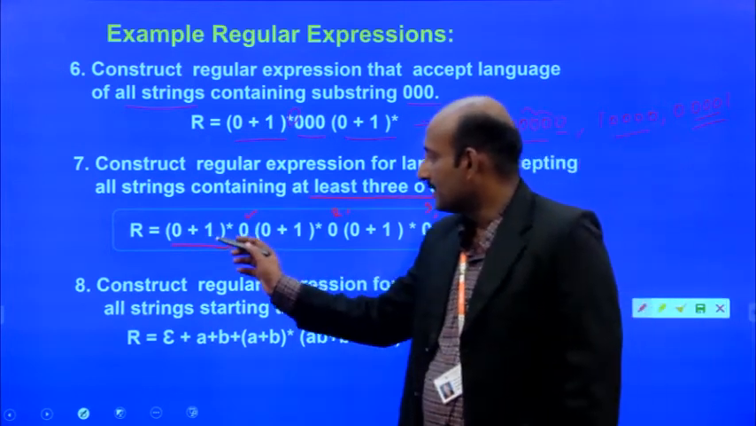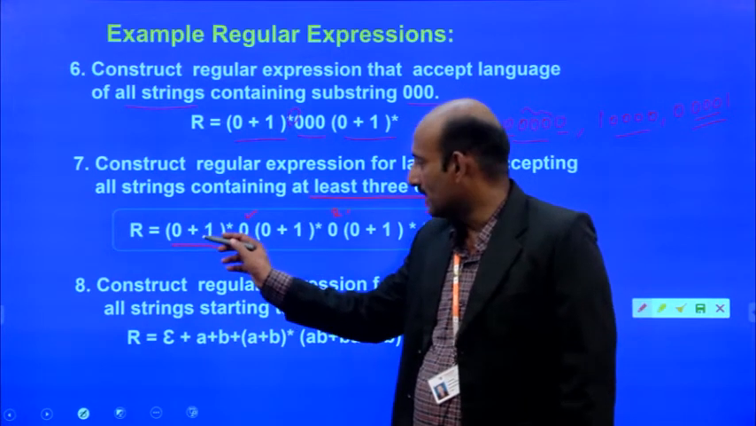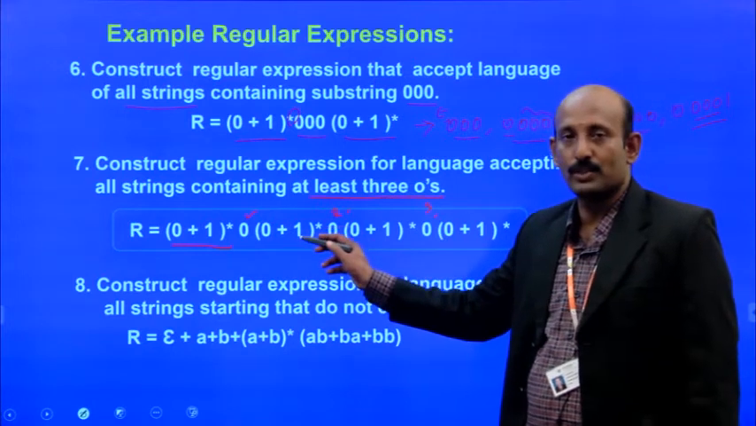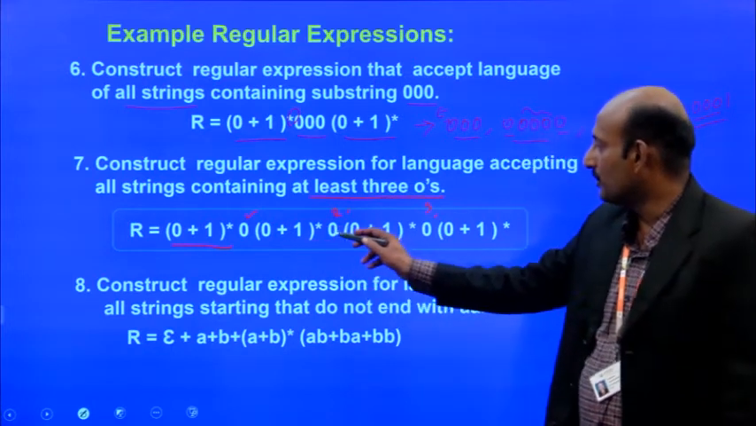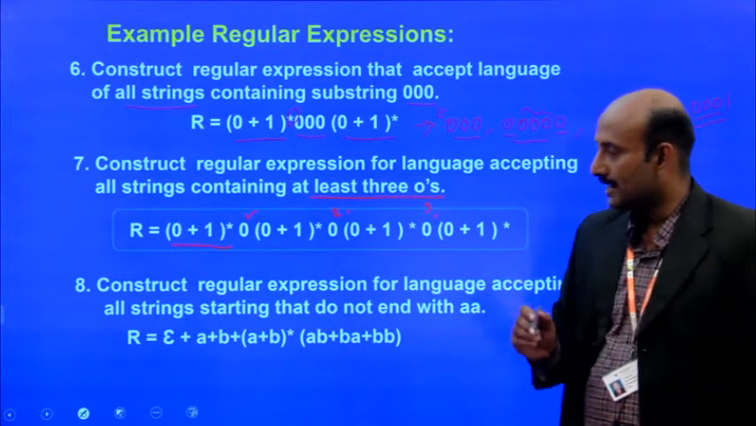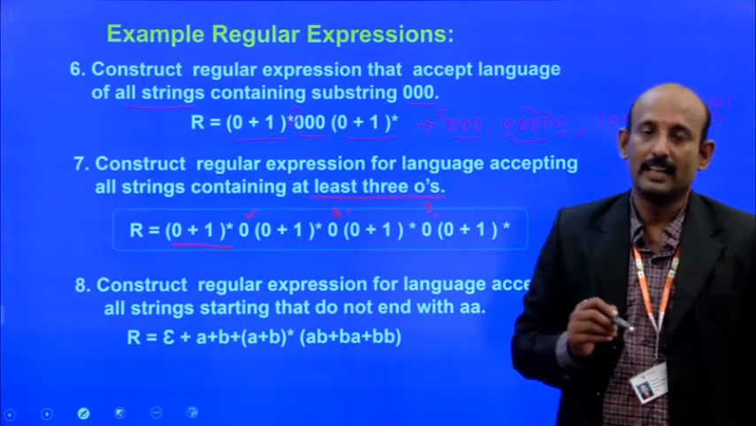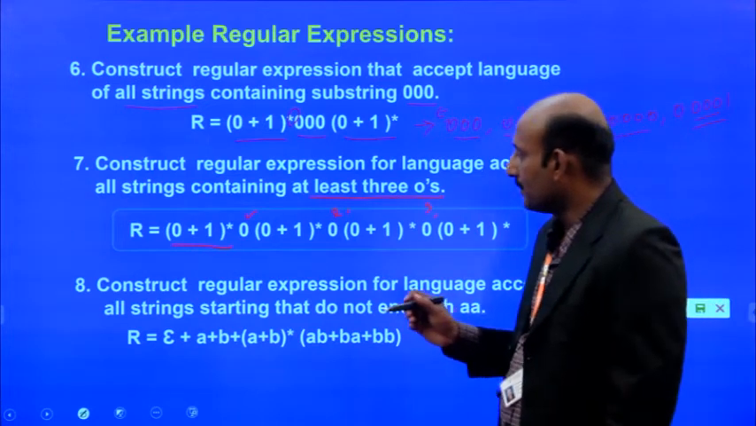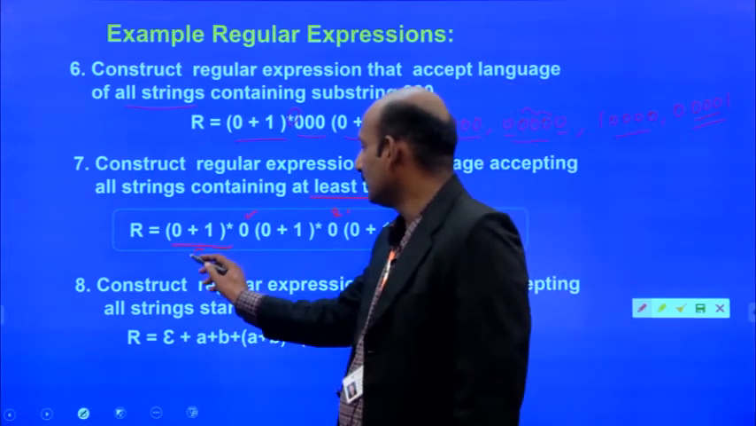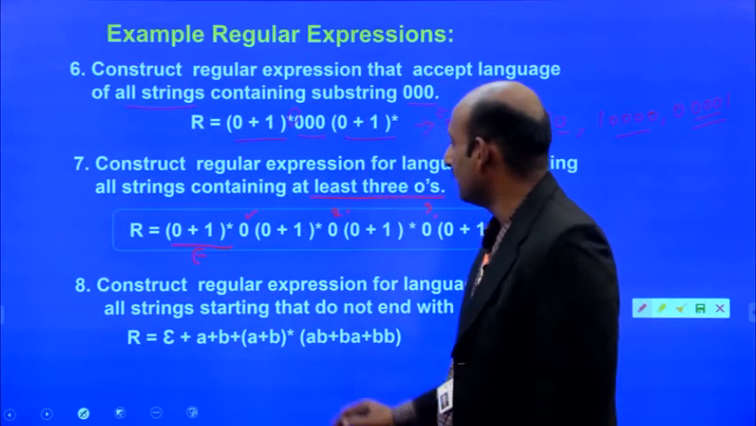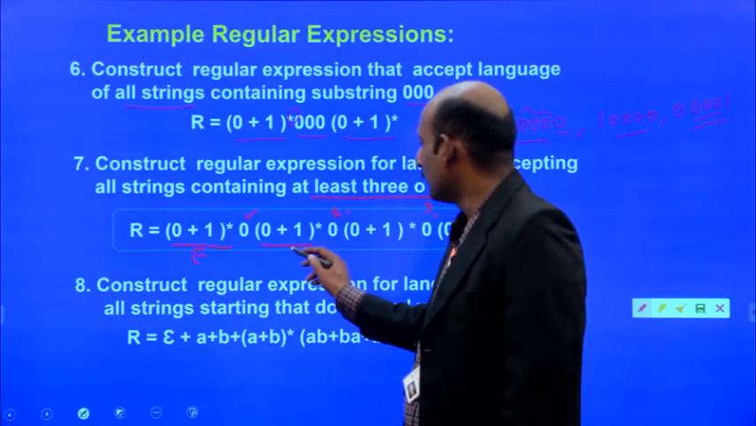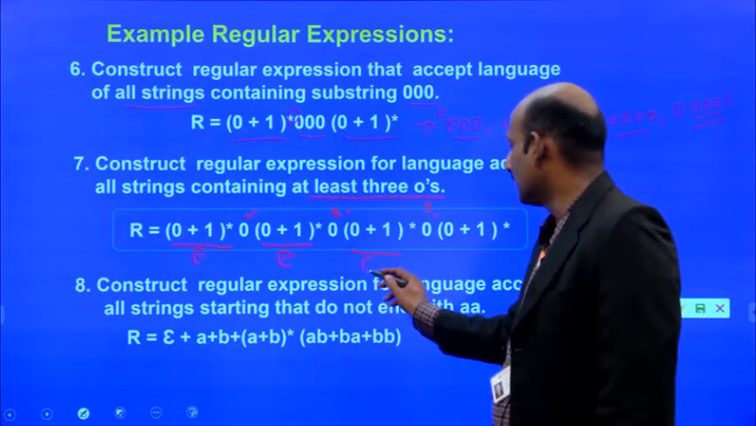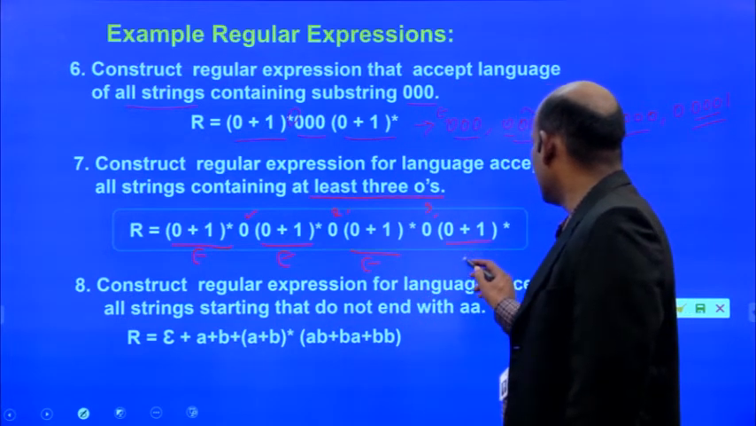So the strings may begin with zeros or ones, followed by 0, and then any number of zeros or ones. Likewise, it is guaranteed that there are at least 3 zeros. As per the closure, we can assume that (0 plus 1) whole power star becomes empty. So (0 plus 1) whole power star becomes empty. Here also epsilon, and here also epsilon.